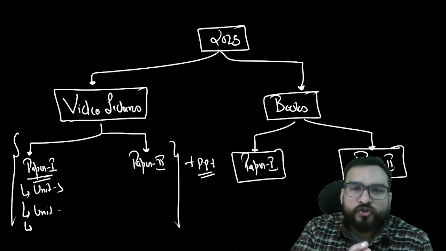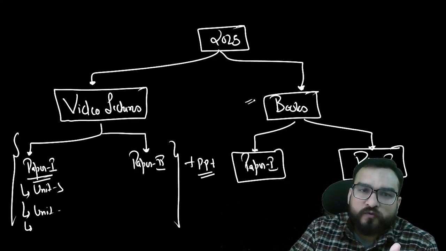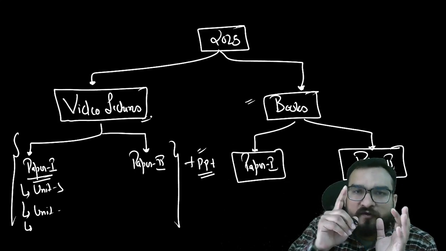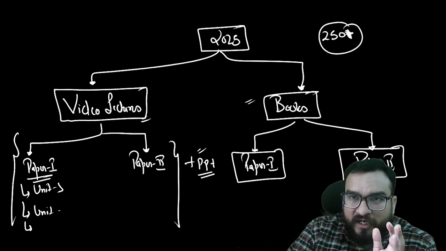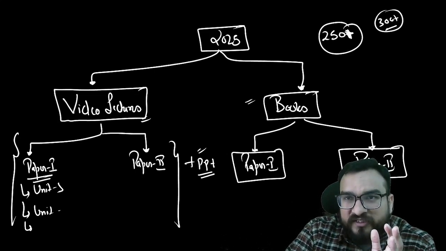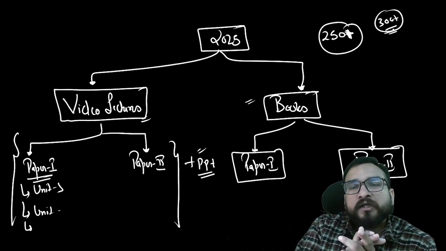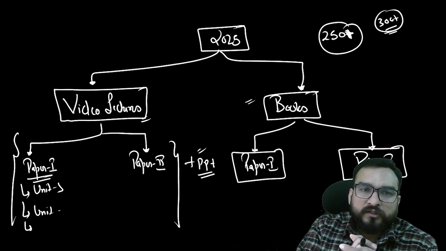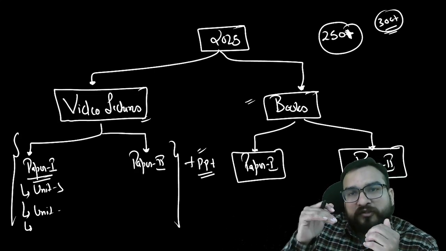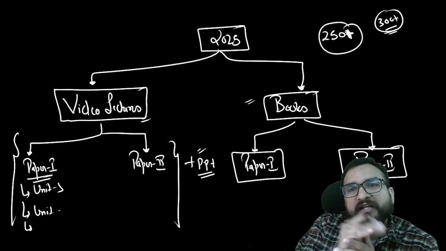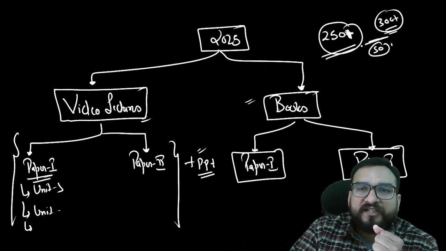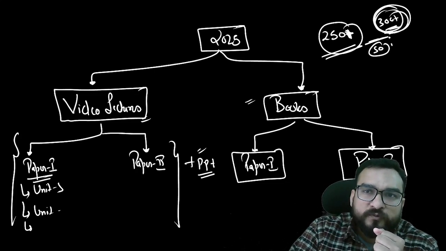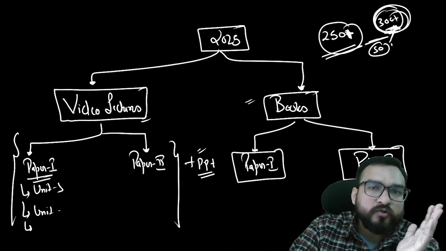Basically, these are short things which you are going to get. Books over here, my PPT and these video lectures will help you to score more than 250 plus marks surely. I don't say 300 plus marks, because for those 50 plus marks, you have to work hard more, right? The things which I'll be saying in class, the direction which I'll be giving you, you have to cover this direction to achieve 50 more marks. So that's why I assure you 250 plus marks, but I don't assure you 300 plus marks, because over here I need your hard work too, right guys?